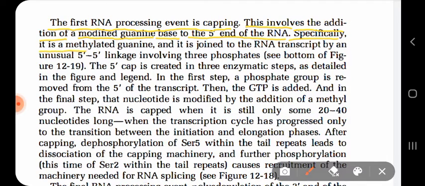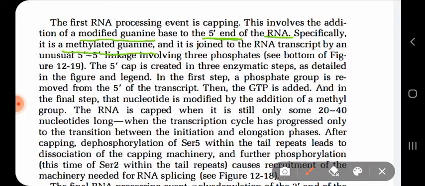Specifically, it is a methylated guanine, and it is joined to the RNA transcript by an unusual 5 prime 5 prime linkage involving three phosphates. So if you see it carefully, the modified guanine is binding to the 5 prime end of the RNA, and that modified guanine is methylated. That means a methyl group has been attached to the guanine at position number 7. We have seen in the figure that at position number 7 the methyl group has been attached to the guanine.